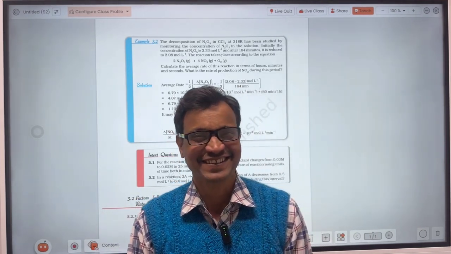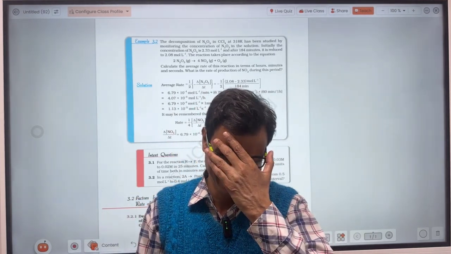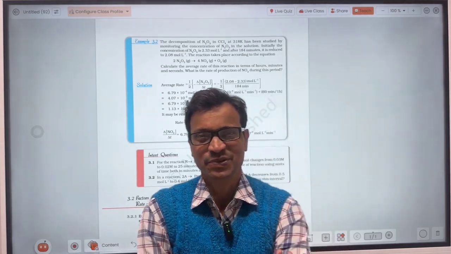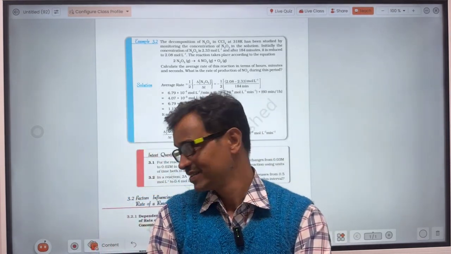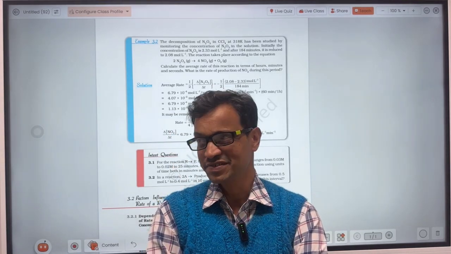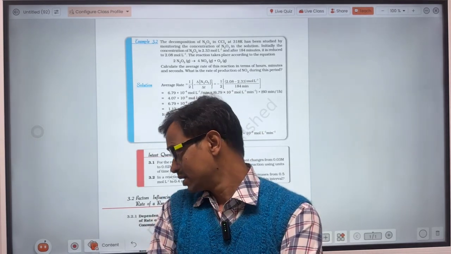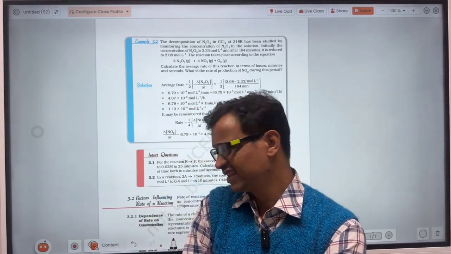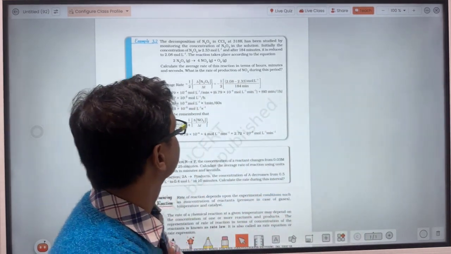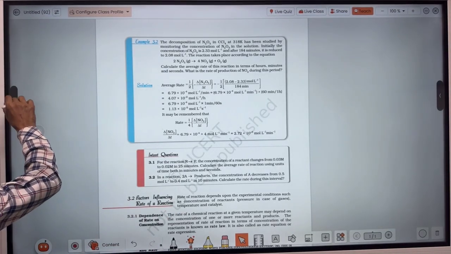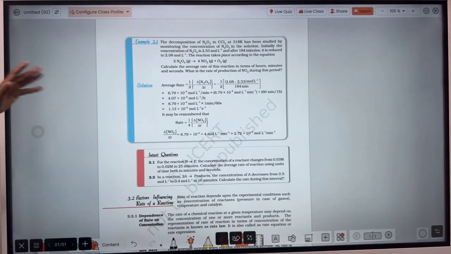Usually students consider this question difficult, but actually you only have to apply the concepts which we have used to solve the previous questions, and the graph is not utilized here. So the same simple concepts you have to apply, and you can solve this question very easily. Watch out here. Read the question first.